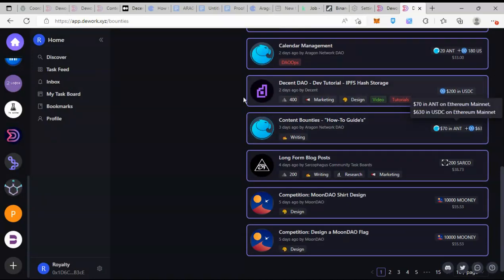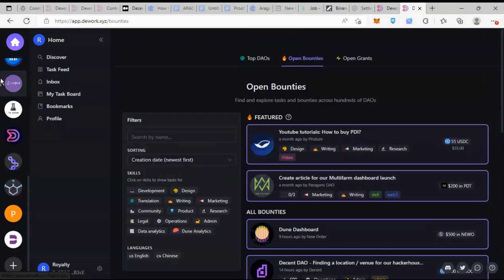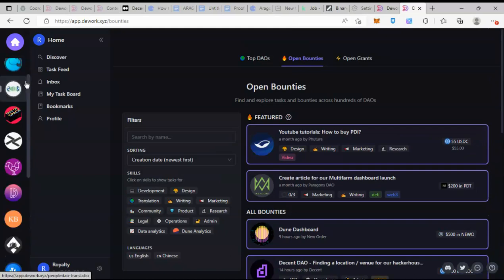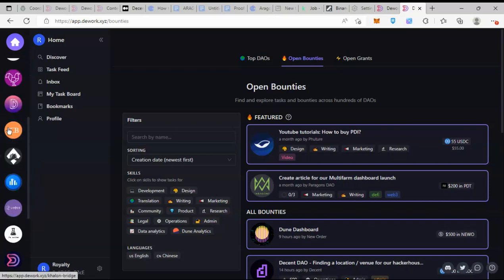Then what do I like about this product? There's this feature where you can keep up with all the DAOs you're contributing to. For example, I have here Aragon, Foxify, I have Super Uma, I have Daha, Dia, I have People DAO. I have a lot of DAOs I'm contributing to, and I can just easily follow them up here.